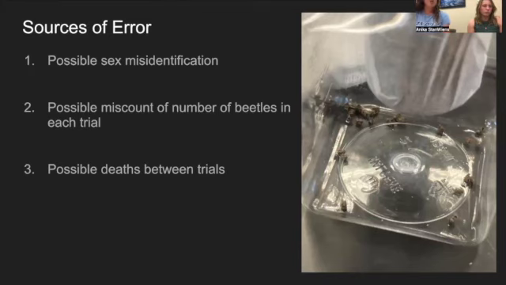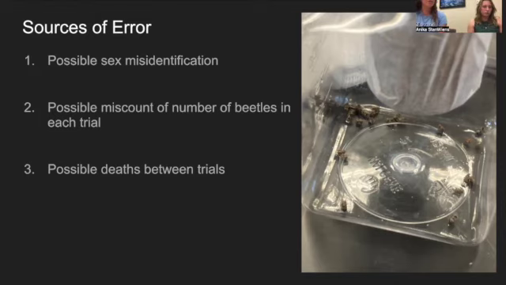Another possible source of error for this experiment was the possibility that we miscounted the number of beetles that went into each trial. Similar to the possible sex misidentification source of error, the process of separating all of the 150 beetles into the 6 different trials and the control group was super tedious.